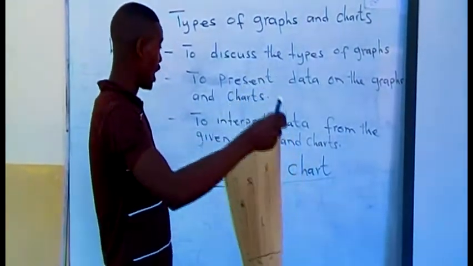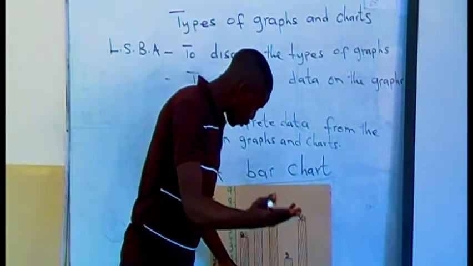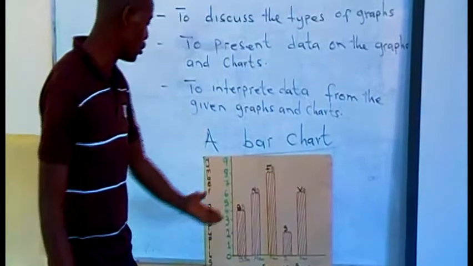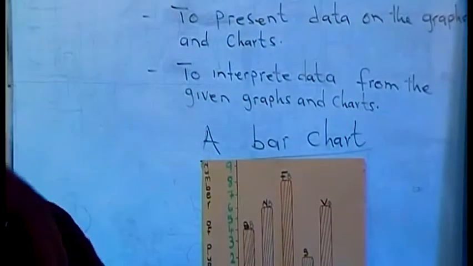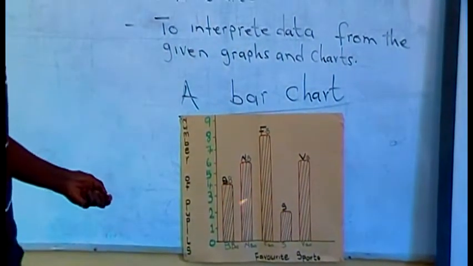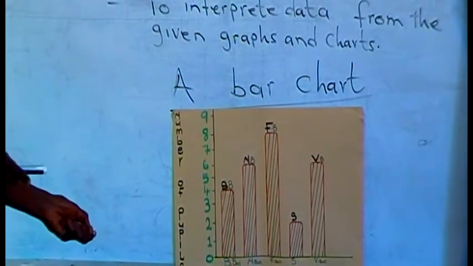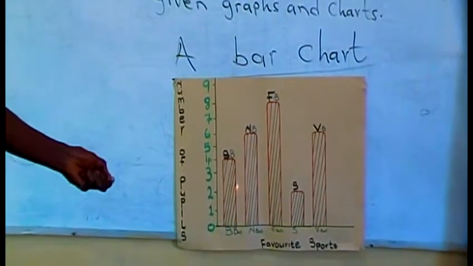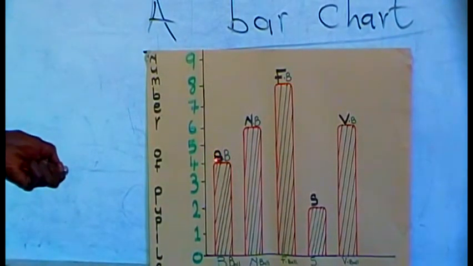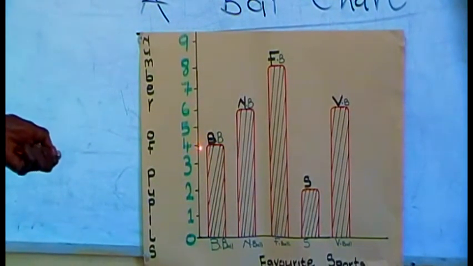Then the type of chart which we are looking at, we had some pupils there who like volleyball. If you look at this graph, the bars are going to guide you properly. The bar there is going up to 4, simply telling us that the pupils who like basketball are 4. This is the data we collected.